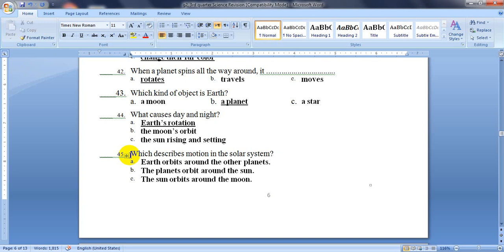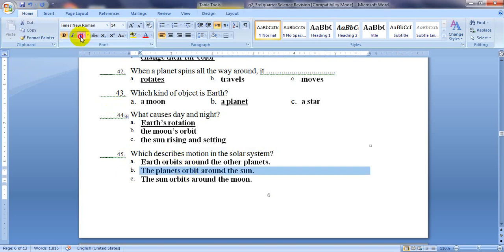Of course, all the planets orbit around the sun. The sun is in the center, and all the planets are moving in their orbits around the sun.